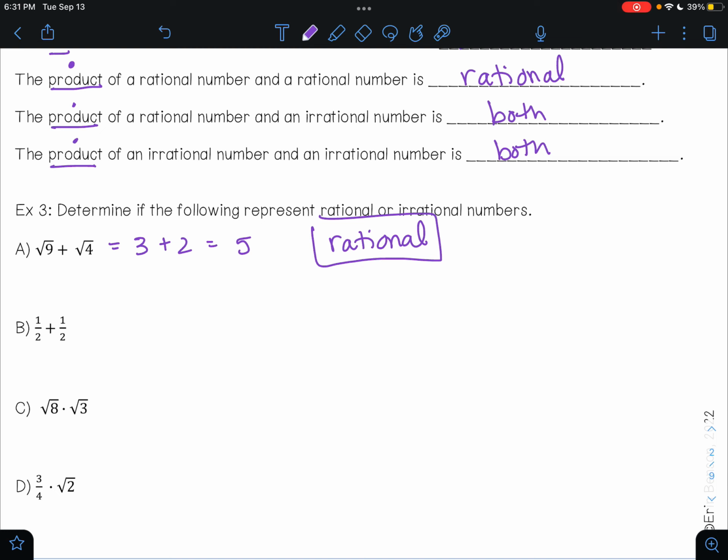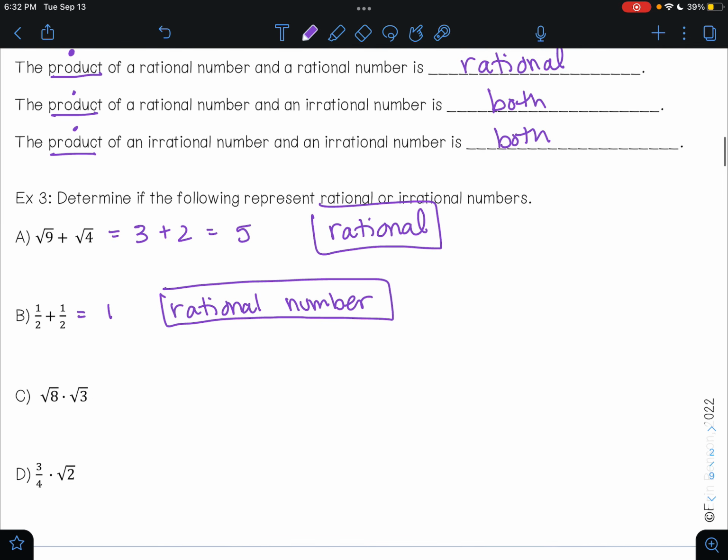For part B, I have 1/2 plus 1/2. Well, 1/2 plus 1/2 is 1. 1 is a rational number. Again, if you weren't sure, you could plug it into your calculator and see what you get.